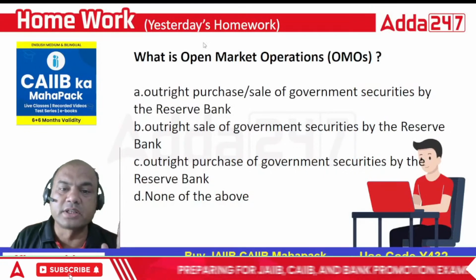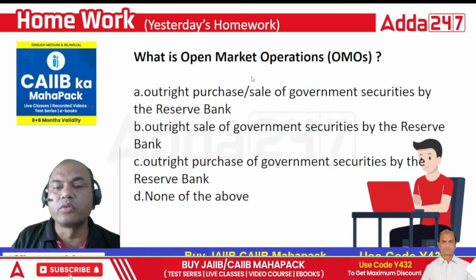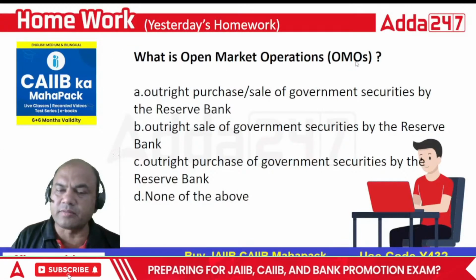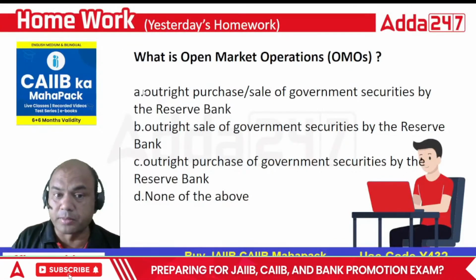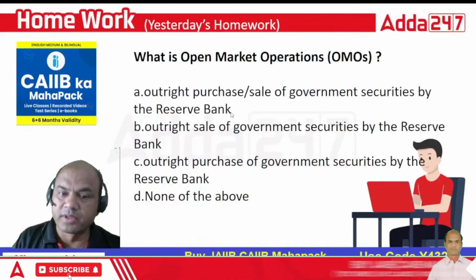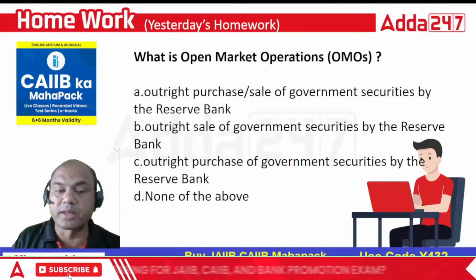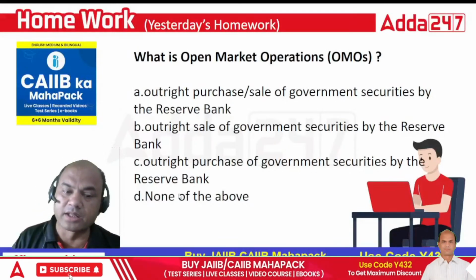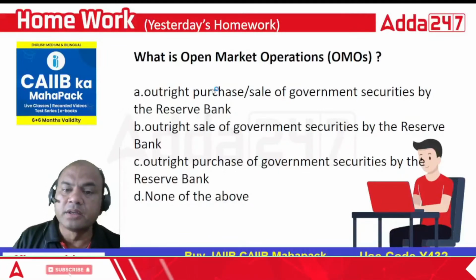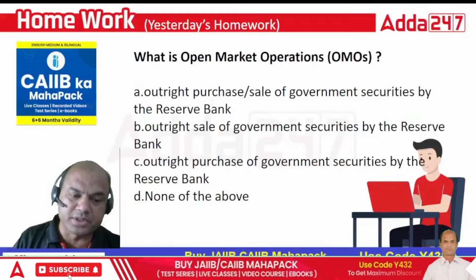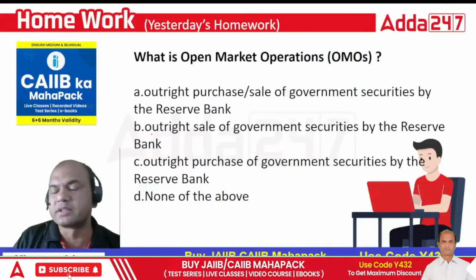Okay, first, yesterday's homework. What is OMO? I had asked you one question yesterday. What is OMO? Open market operations. What was the option? Outright purchase or sale of government securities by the Reserve Bank, outright sale of government securities by the Reserve Bank, outright purchase of government securities by the Reserve Bank, and none of the above. Is it both purchase or sale, or only purchase? What is the option? Many of you have given the right answer.